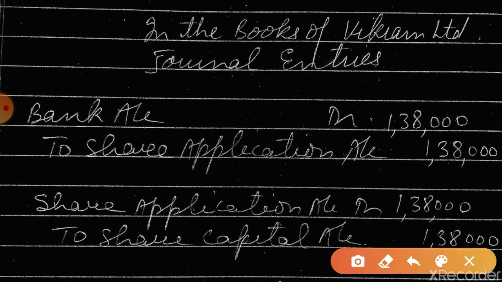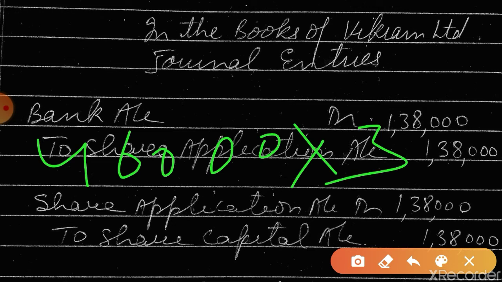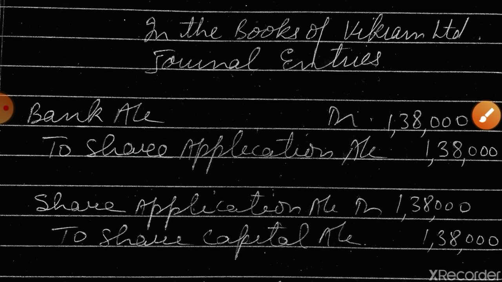So what will be the first entry? You know, bank account debit to share application account. And this amount will be 46,000, not 50,000, because subscription came for only 46,000. Is this clear? 46,000 into 3, clear? Now share application to share capital, this entry is easy. With the same amount it will be 1,38,000.